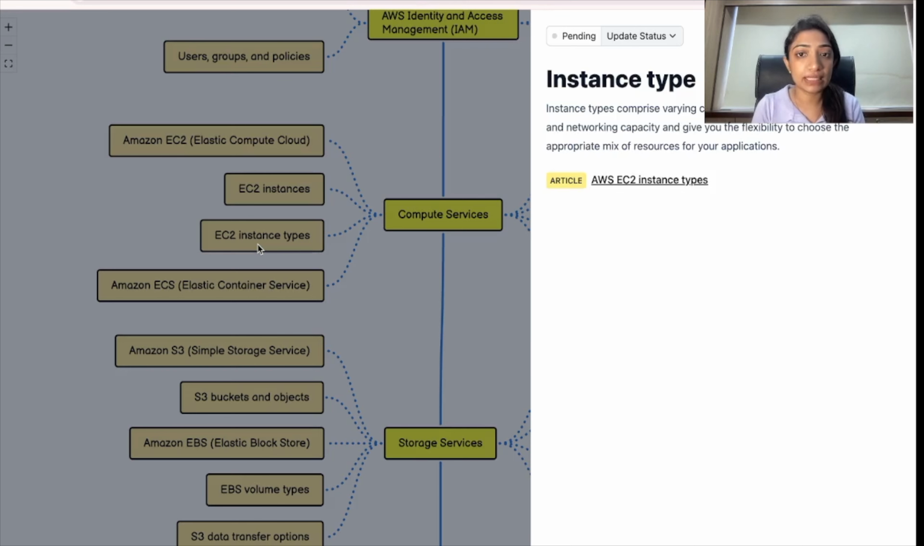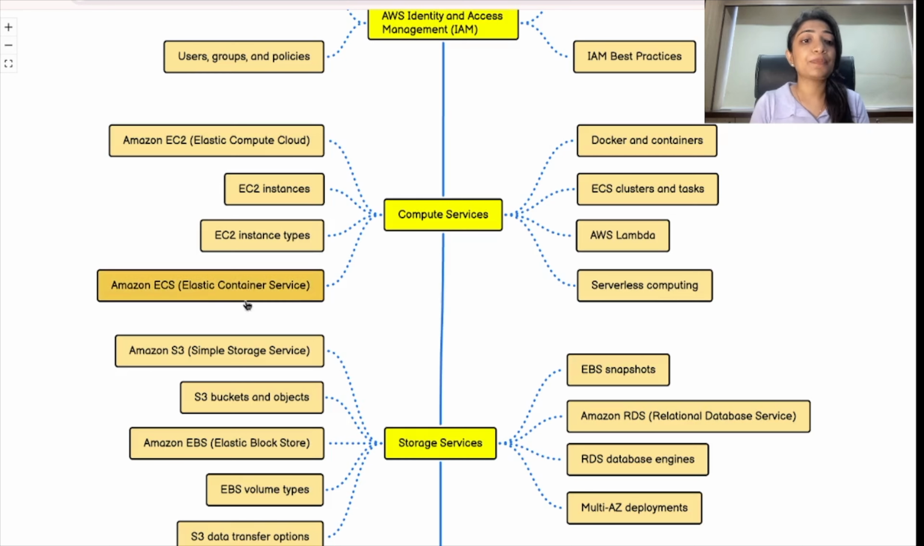Types of EC2 instance. Instance types comprise varying combinations of CPU, memory, storage, and networking capacity, and it also gives you the flexibility to choose the appropriate mix of resources for your application. There are many different types of instances such as T2 micro, large, X large. Go here, you will also get compute specific, memory specific. So go over here to deep dive into EC2 instance types.